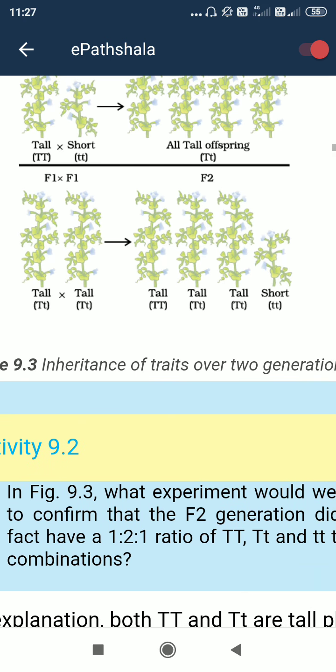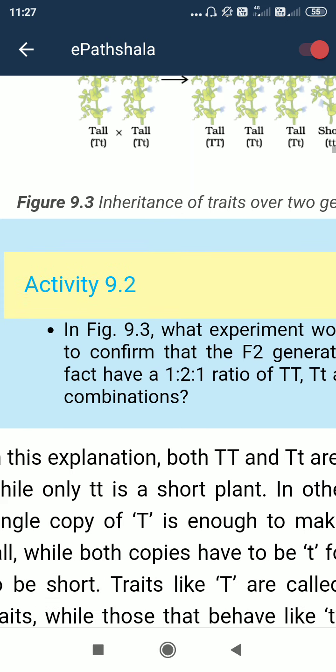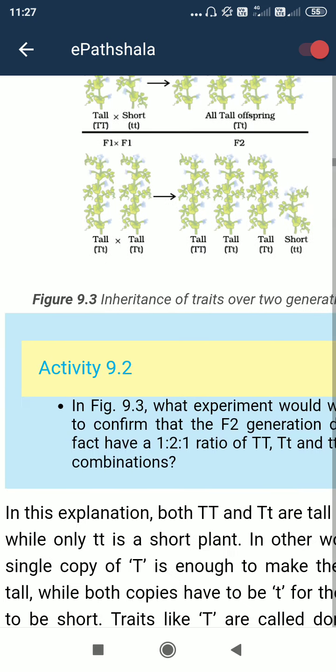So this is the dominance characteristic, that means capital T is dominant over small t. If it was not dominance, then capital T small t could be a medium length plant. This is the dominance characteristic.